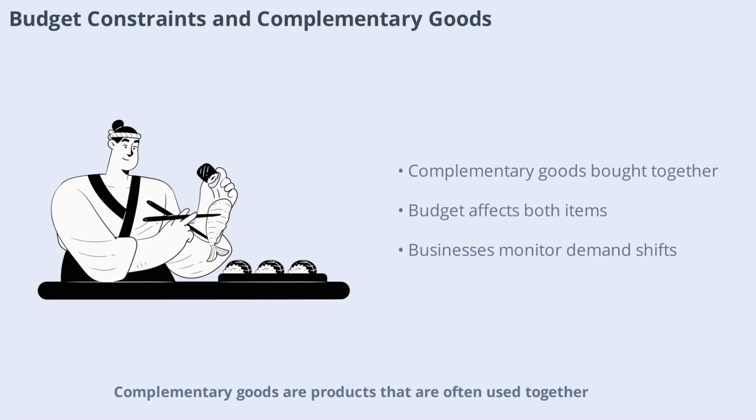Complementary goods are products that are often used together, like coffee and sugar. Budget constraints can affect how much of each you buy. If your budget tightens, you might cut back on both, even if only one price rises. Understanding how budget constraints impact complementary goods helps businesses set prices and predict changes in demand.